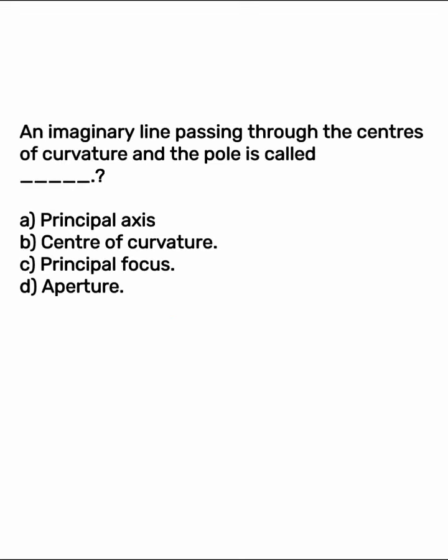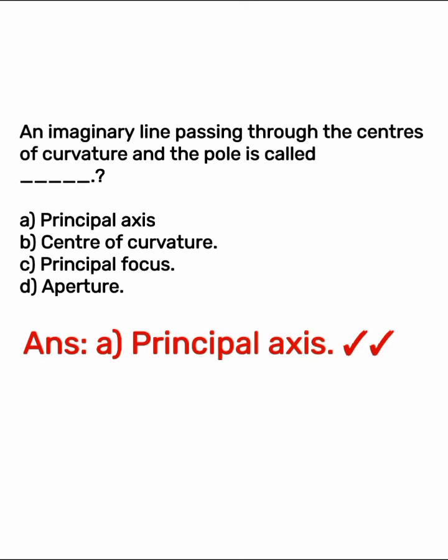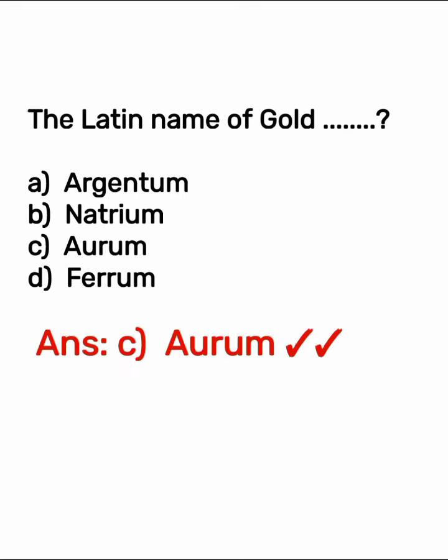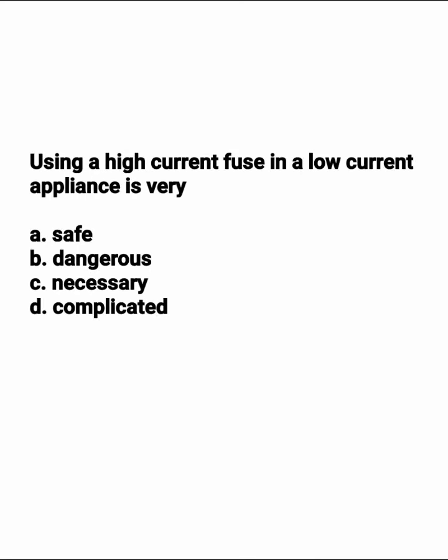An imaginary line passing through the centers of curvature in the pole is known as option A, principal axis is the right answer. The Latin name of gold is option A, argentium, option B, natrium, option C, aurum. Option C is the right answer. Using a high current fuse in a low current appliance is very dangerous. Option B is the right answer.